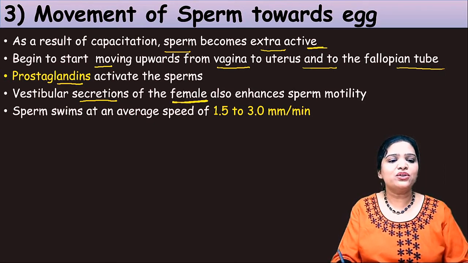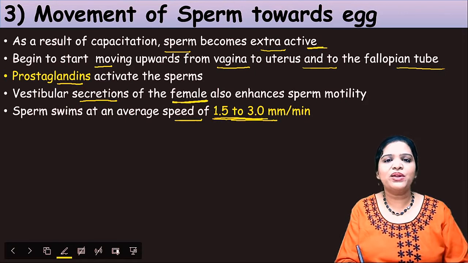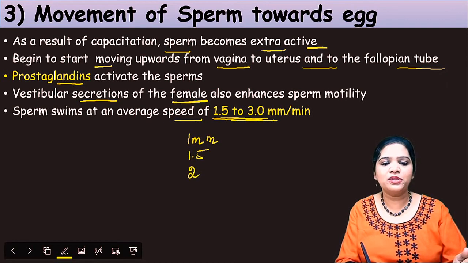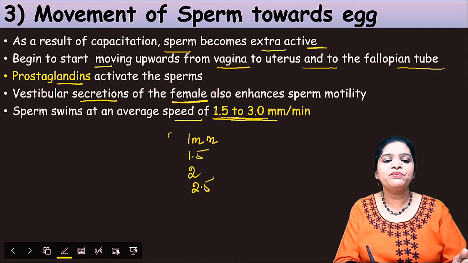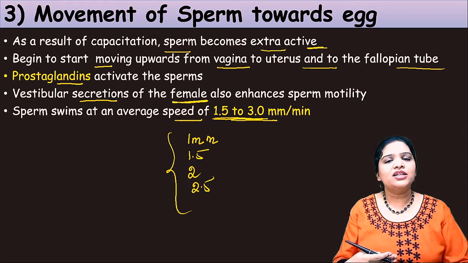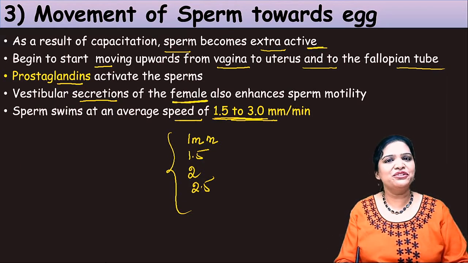As a result, the sperm swims at a speed of 1.5 to 3 millimeters per minute. You can see there is a range. Some sperm move at 1 millimeter, some at 1.4, some at 2, 2.4, and so on. It differs with each sperm. Whichever sperm has the highest speed will reach the egg first and carry out the fertilization.